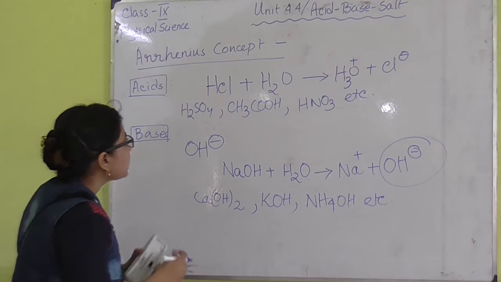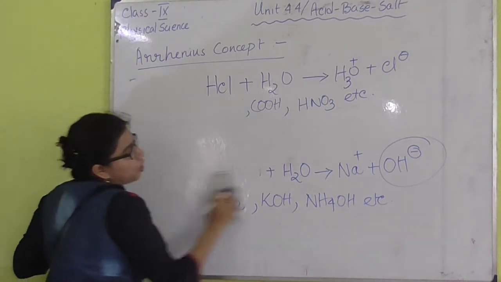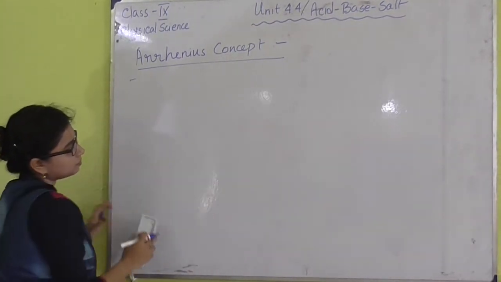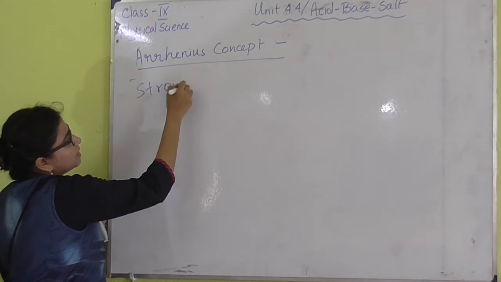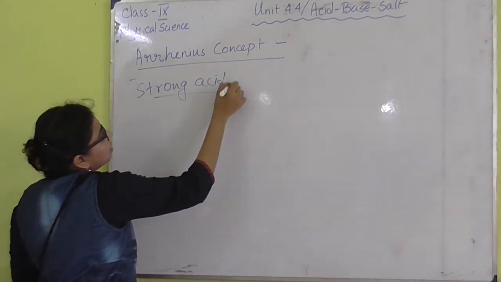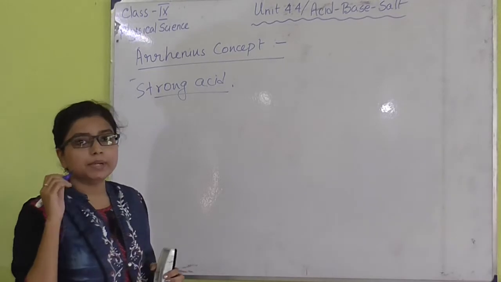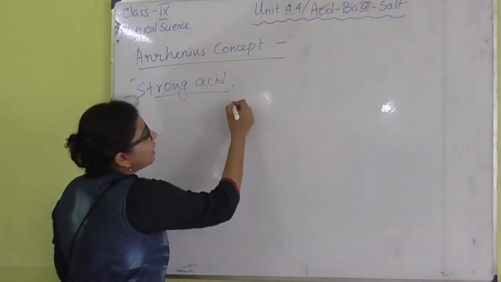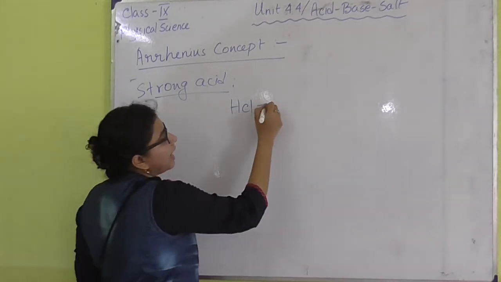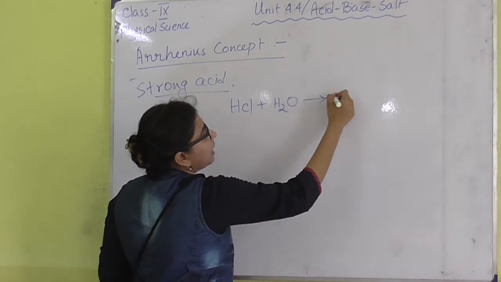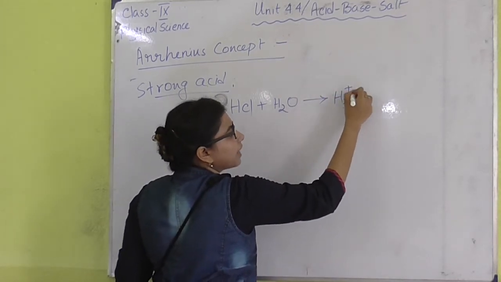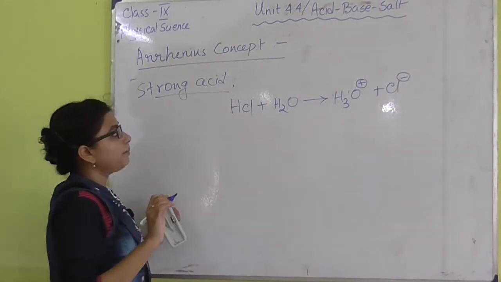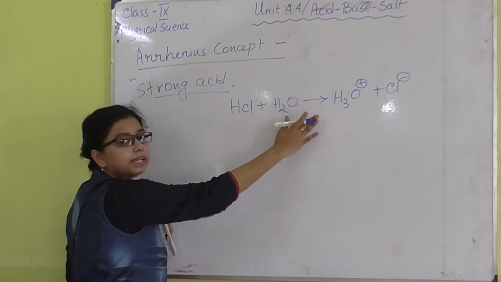Now the next point: what are strong acids and weak acids, as well as strong bases and weak bases? Number 1 is strong acids. The acids which completely dissociate are known as strong acids, like HCl. HCl can dissociate completely and produce H plus ion, or you can say H3O plus ion, and Cl minus as well. The dissociation will be complete dissociation.